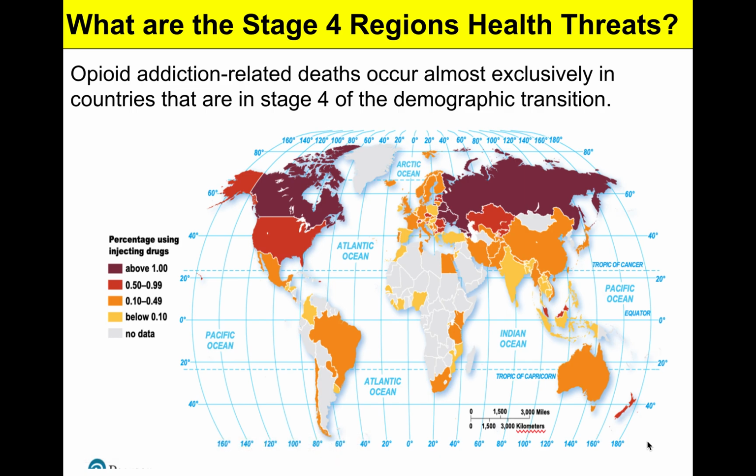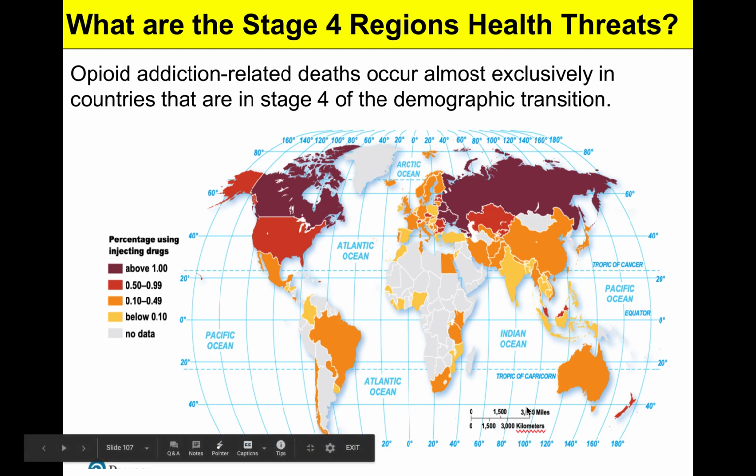What are the stage 4 regional health threats? One of the concerns is going to be human behavior of drug addiction, opioid addiction. It's almost exclusively in countries that are stage 4. So stage 4 countries are going to be more economically developed. They're going to have expendable income. And they're also going to have advanced medical and healthcare, so pharmaceutical drugs, opiate pharmaceutical drugs.